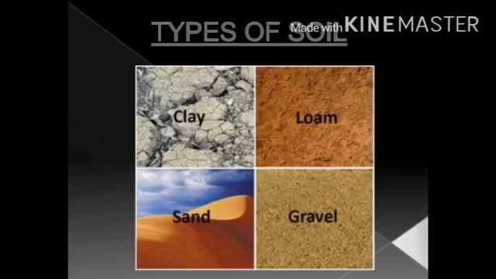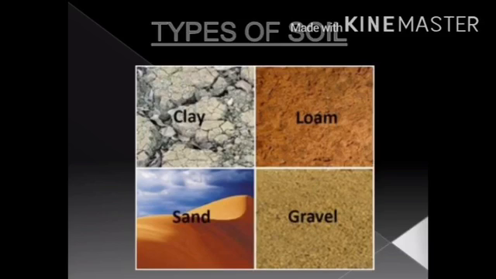First is clay particle. Clay particles are the smallest in size, less than 0.005 mm, meaning 1/200th mm. Clay is smooth to touch. Now the second particle is silt. Silt particles are slightly bigger than the clay particles. The silt particles are of a size from 0.005 mm to 0.05 mm.